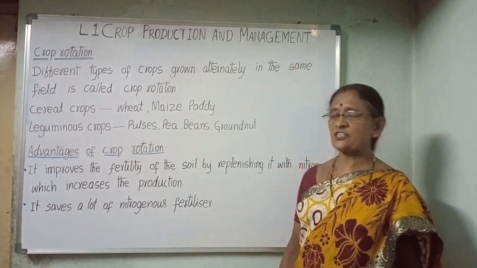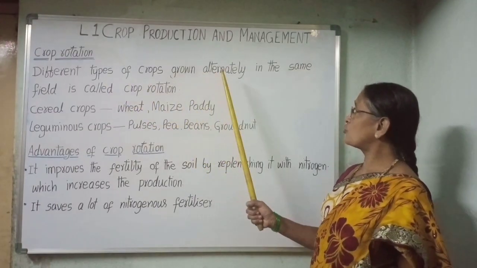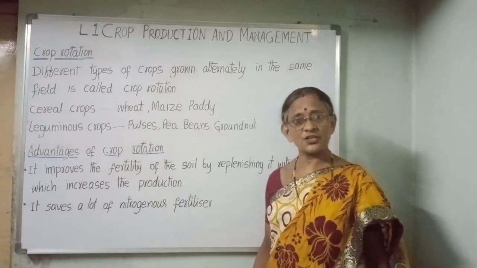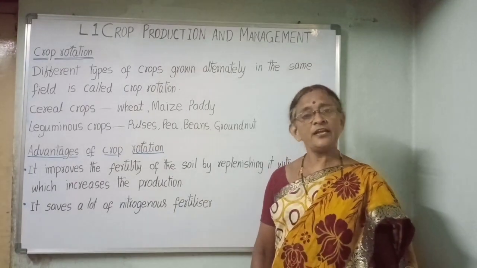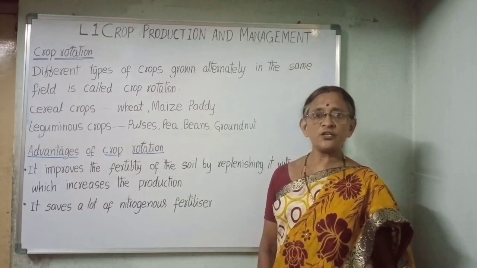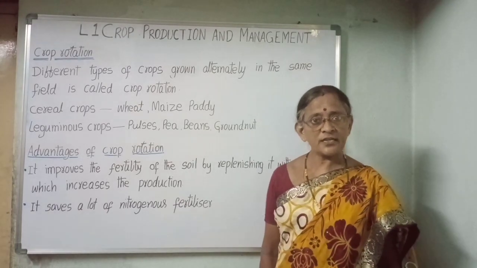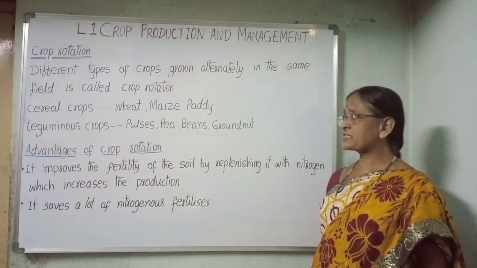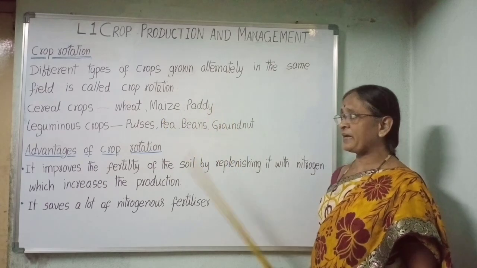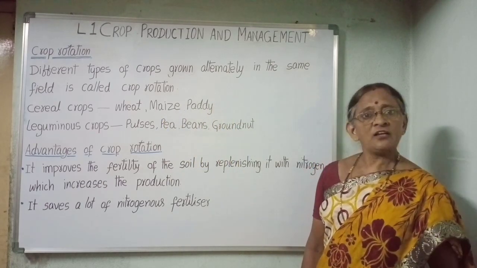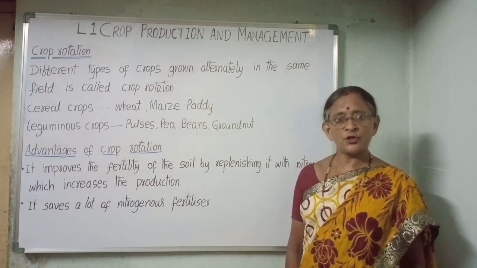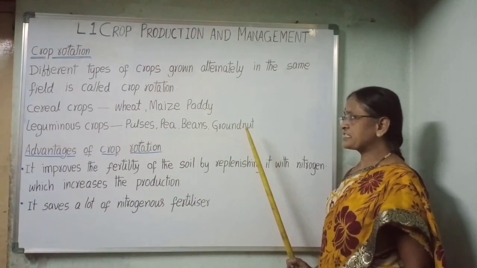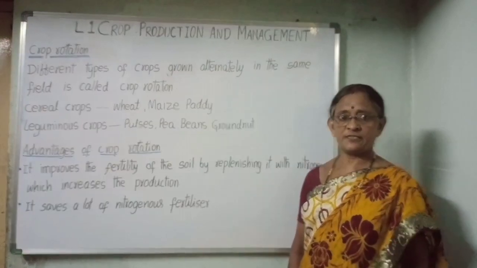What is crop rotation? Different types of crops grown alternately in the same field is called crop rotation. In crop rotation, leguminous crops and non-leguminous crops are grown alternately. Cereal crops like wheat, maize, paddy, millets are grown alternately with leguminous plants like pulses, pea, beans, groundnuts in the same field.